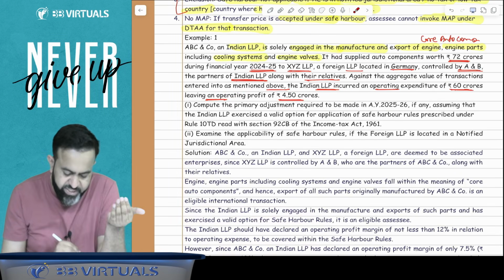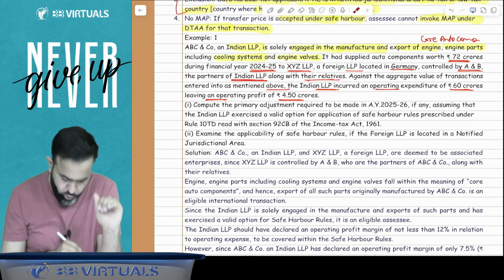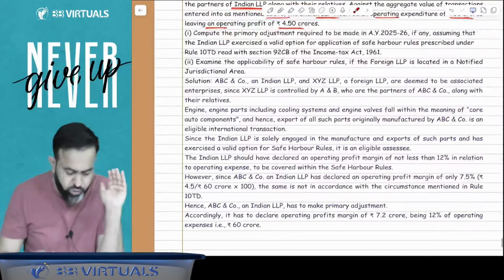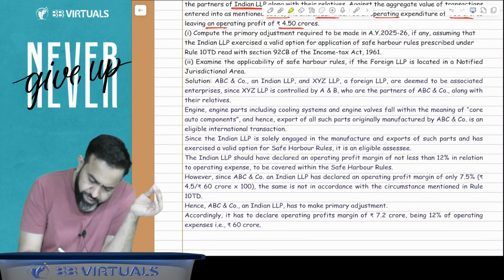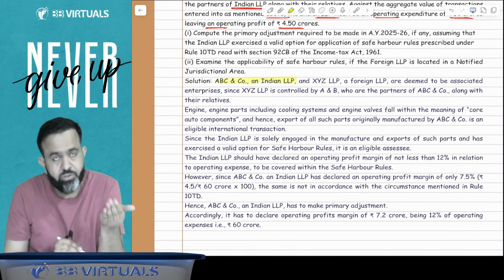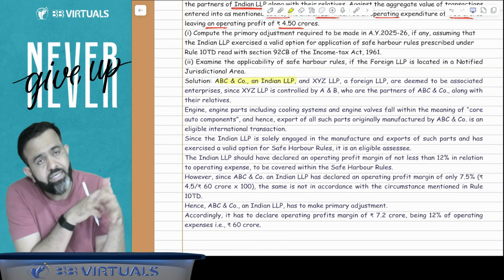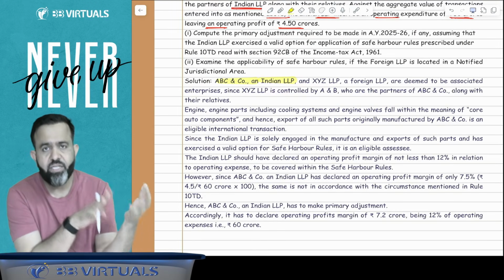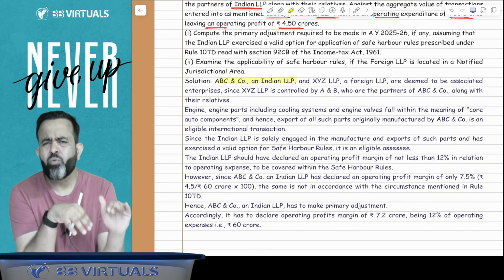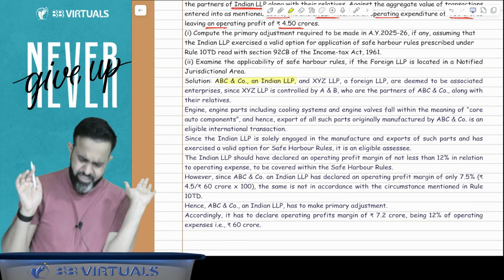So guys, the first point is: are they associate enterprises or not? Solution, just read it. ABC and Company is an Indian LLP. You know that yesterday we discussed that in case of an LLP or partnership firm, if there is 10% or more PSR, then it is treated as an associate enterprise.